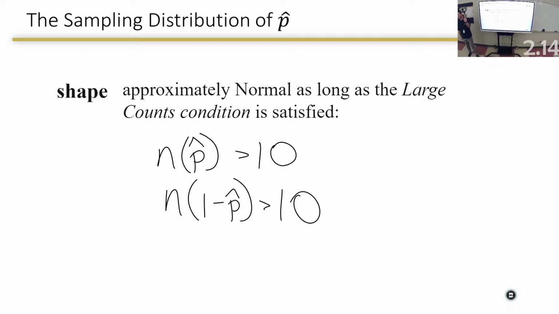I had 0.9 earlier, it was skewed to the right, but 0.9 times 10 is not bigger than 10. 0.9 times 100 is. 0.1 times 100 is. When n times p and n times 1 minus p are both bigger than 10, then my shape will be approximately normal.